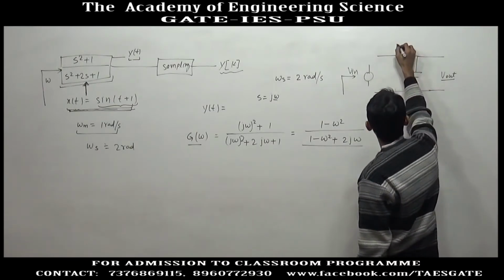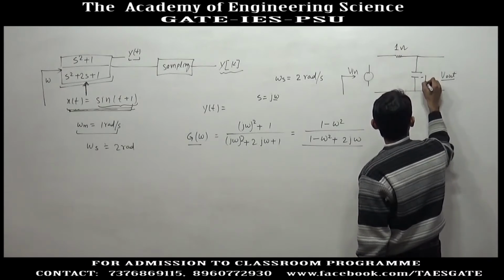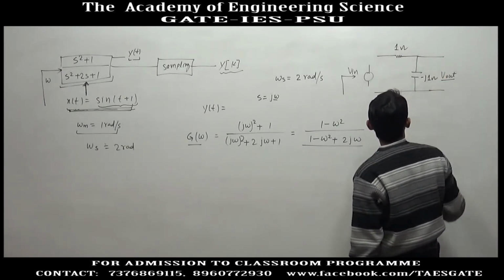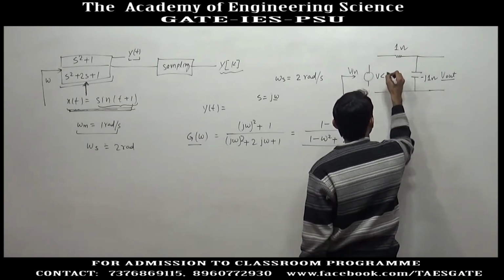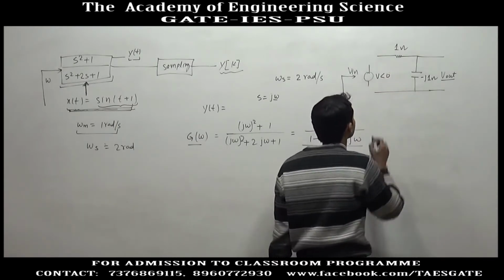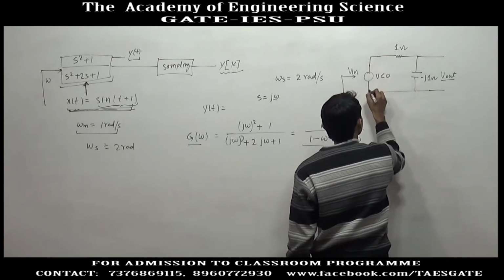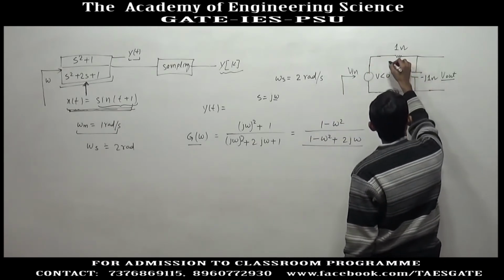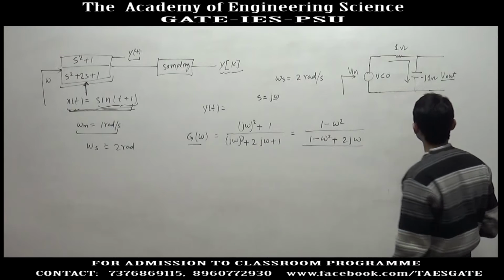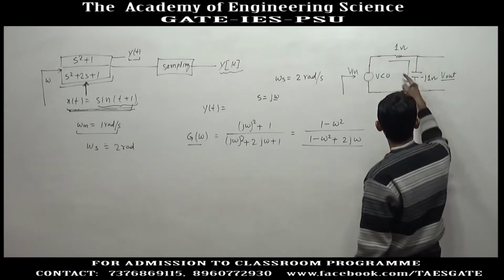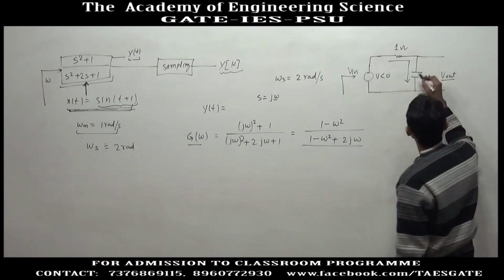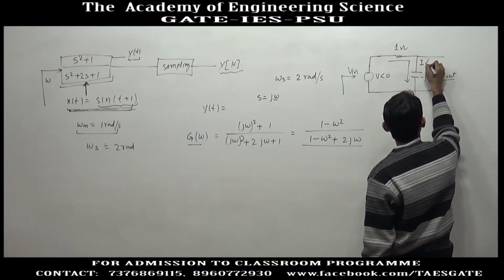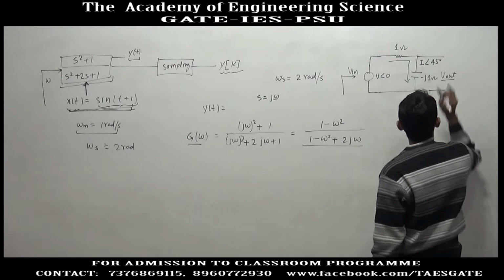If this is 1 ohm and this is minus j 1 ohm, and suppose the input is 1 angle 0. The resistance and capacitance are the same, so a leading current will flow here, the power factor is 1 by root 2, and the phasor of current will be 1 angle 45.